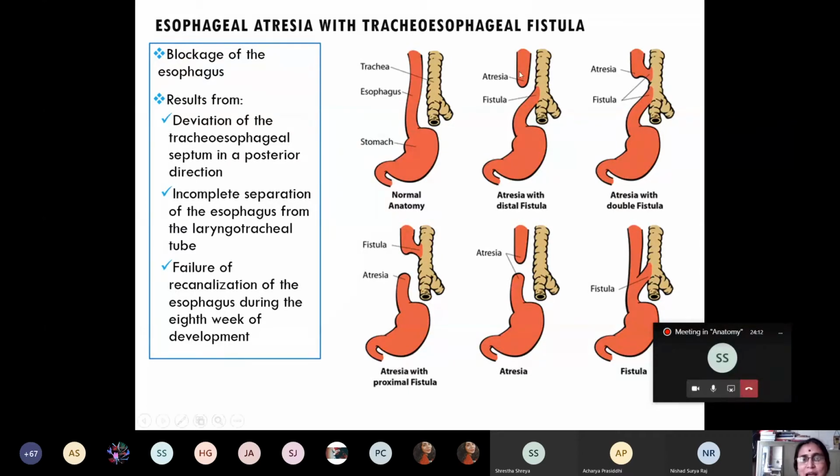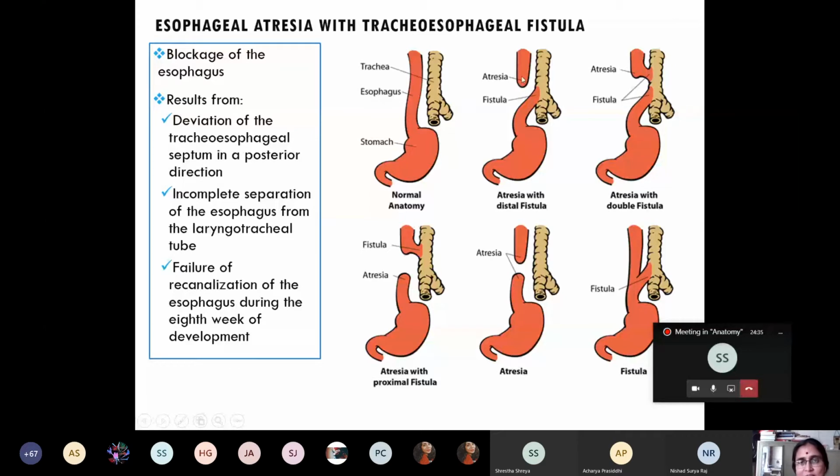Because of the presence of esophageal atresia, the amniotic fluid fails to be absorbed by the intestine. When there is failure of absorption of the amniotic fluid, there will be excessive accumulation of amniotic fluid in the amniotic cavity. The condition is known as polyhydramnios.